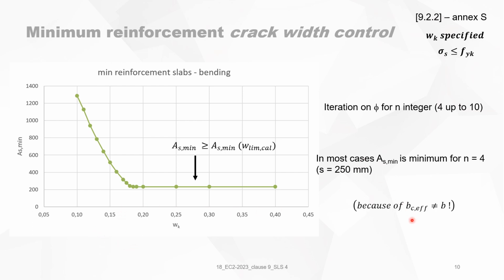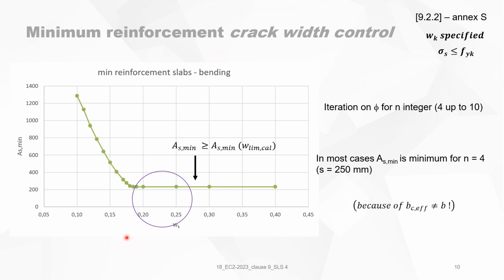And this is because the BC effective is different from B. So when BC effective is smaller than B, smaller than 1 meter, and that is because we are working with slabs here, then N is 4. If BC effective is bigger than B, so BC effective is replaced by B, then you do not reach a minimum. So this is also, again, strange, the same thing that we found with beams, that BC effective makes the needed reinforcement lower, not bigger, lower, which is strange.